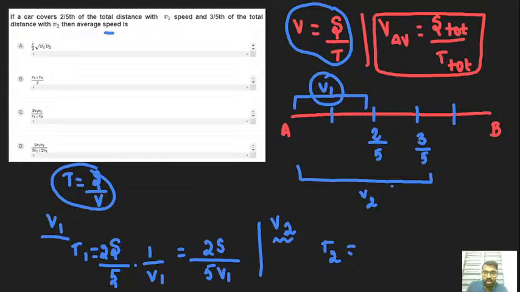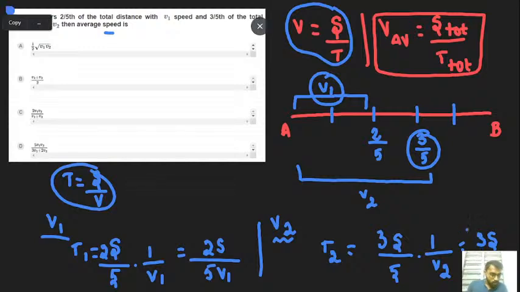So now we need to find how much of the part it covers. It's only 3 by 5. Okay, so here we can easily observe 3s by 5, here 1 by v2. So now it is 3s by 5v2. Got it?